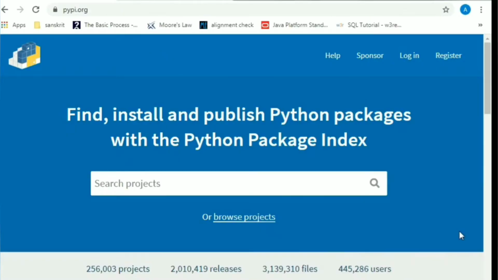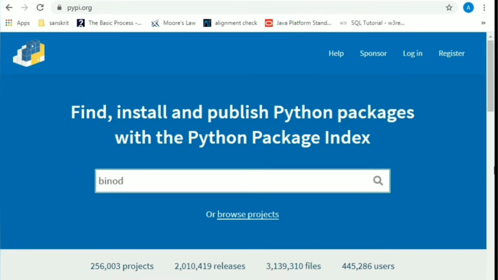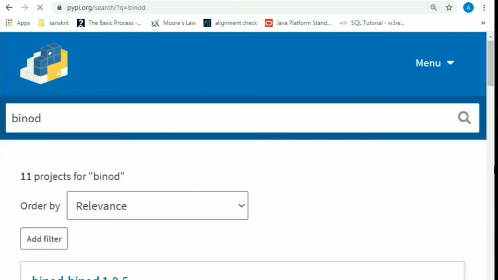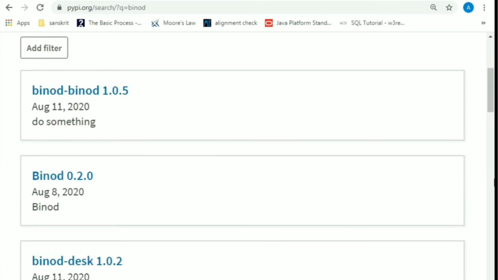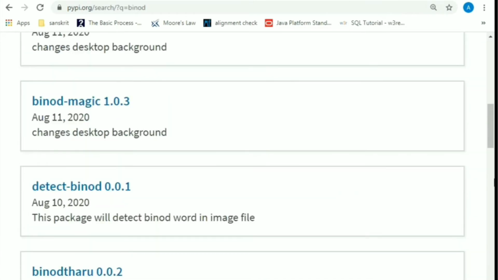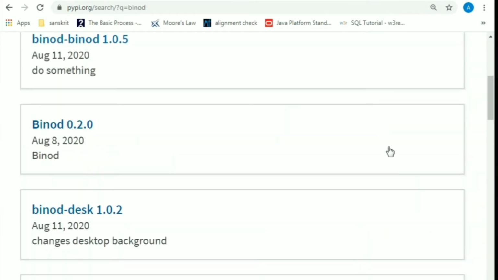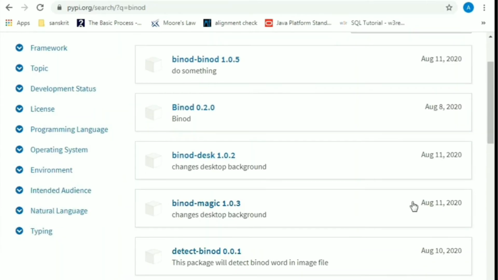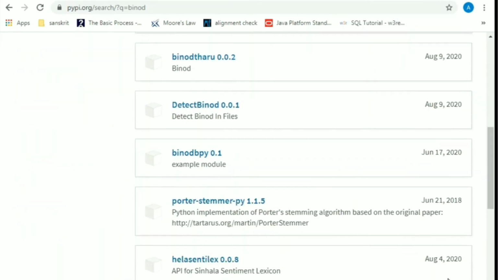Let's get started. If you open up PyPI, the official Python library of packages, and search Binod, this is what you get. Look at all of this craziness going on around here. You have Binod 1.05, 0.20, 1.02. You even have updates coming up. Look at that, 11th August, 10th August.